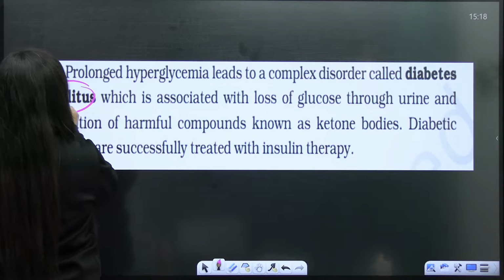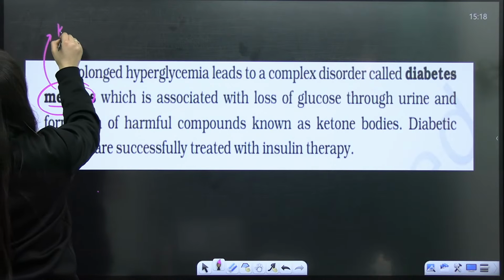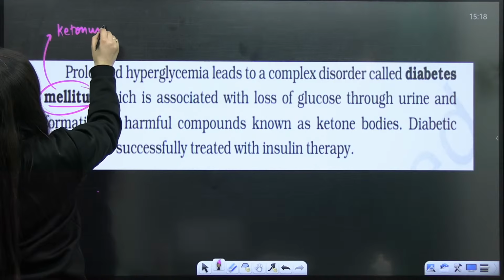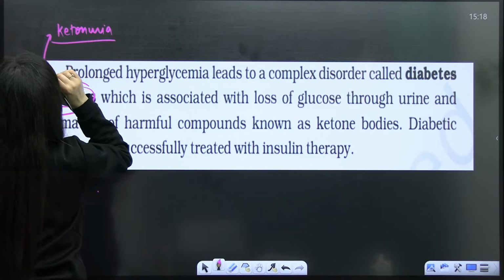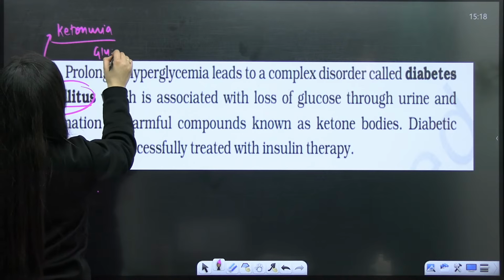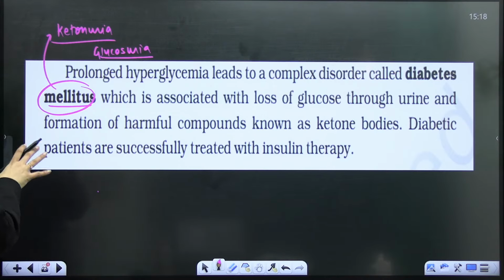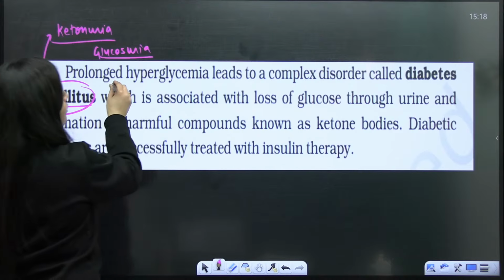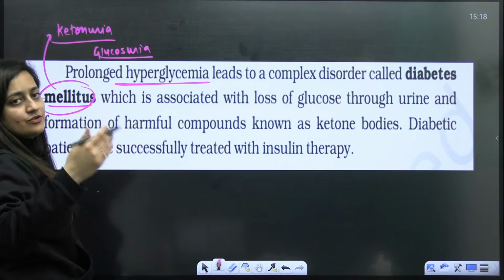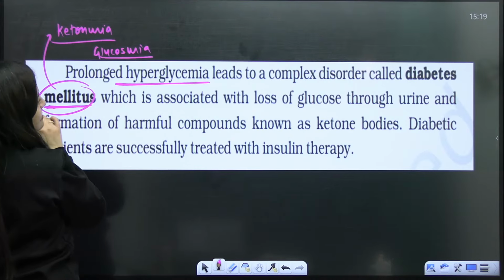So next is the diabetes mellitus. So diabetes mellitus may, it's a PYQ as well. So ketonuria and glucosuria will be there. Right, so what is happening in this particular case? So due to the prolonged hyperglycemia, excess of sugar will cause this diabetes mellitus.